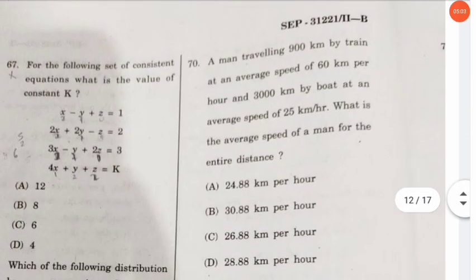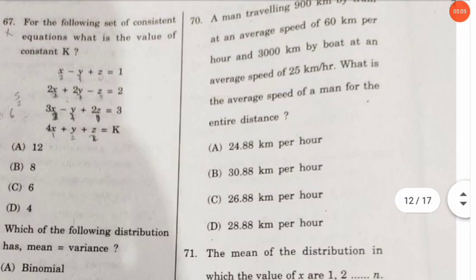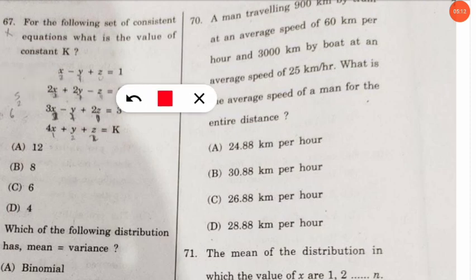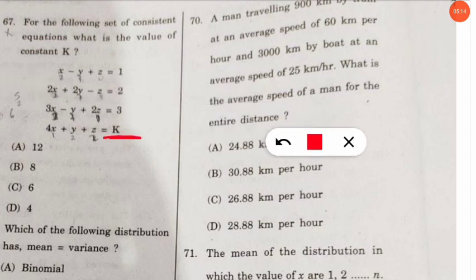Coming to the next question. The next question is question 67. The question is, for the following set of consistent equation, what is the value of constant k. So constant k is given here, and here the equations are given. So after solving this equation, you will get that the value of k will be D, that is 4 will be the value of k according to this equation. So solve it and check whether it is correct or not. Let's move to the next question.